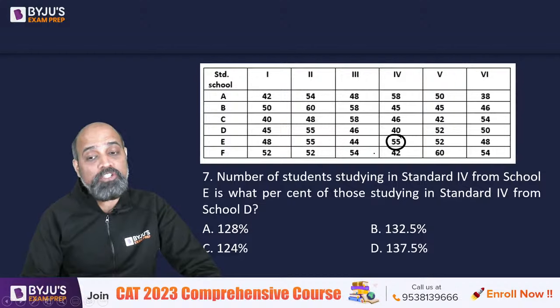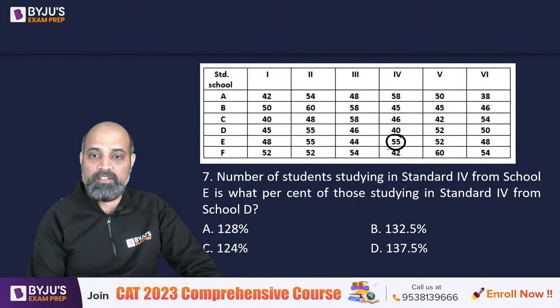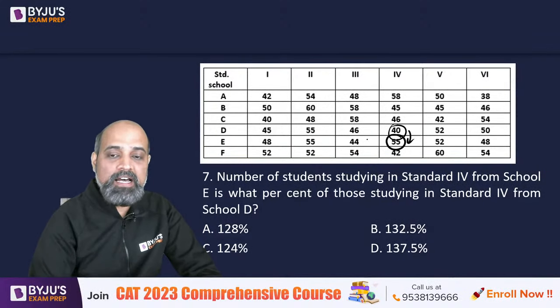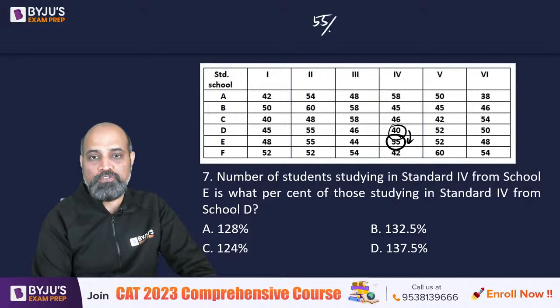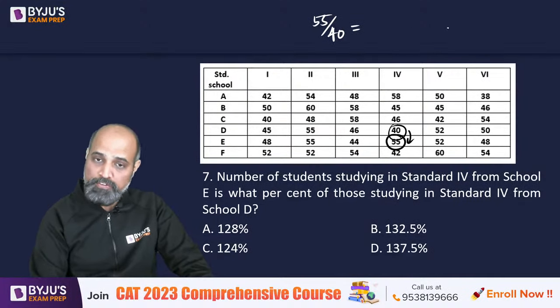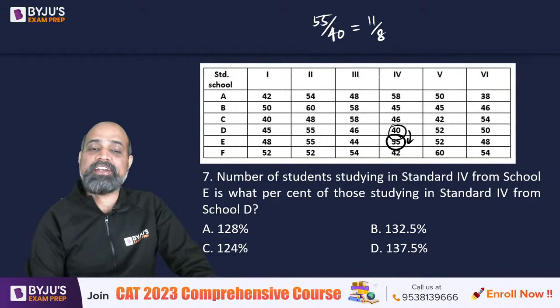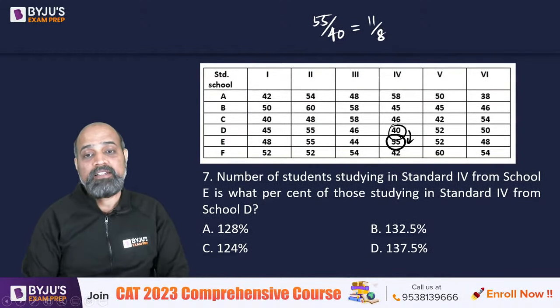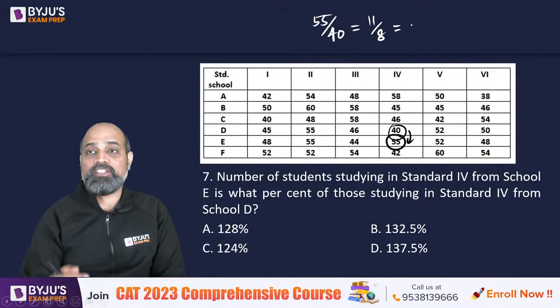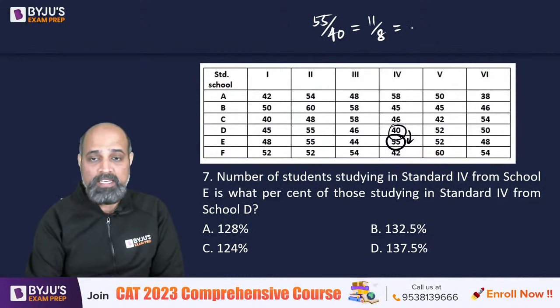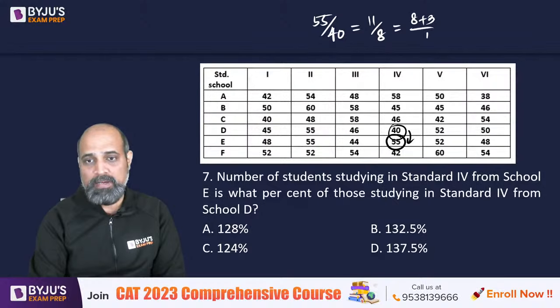Number of students studying in standard 4 from school A is what percentage of those studying in standard 4 from school D? So what percentage is this? As in they are asking us what is 55 over 40. 55 over 40, they both are divisible by 5, so this becomes 11 upon 8. Now what is 11 upon 8? 11 upon 8, what is 1 upon 8? इसको ऐसे लिख सकते हो ना, 8 plus 3 by 8, which is 1 plus 3 by 8.